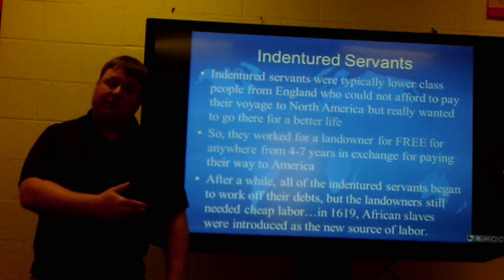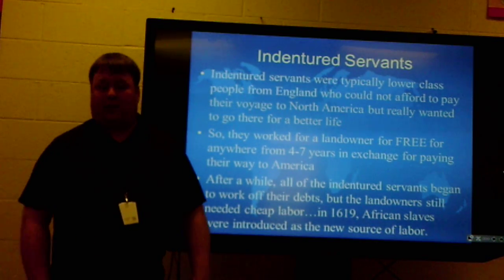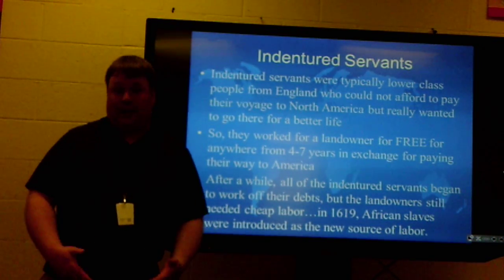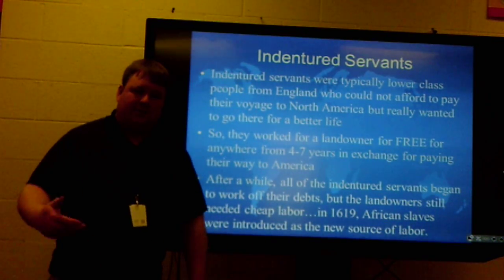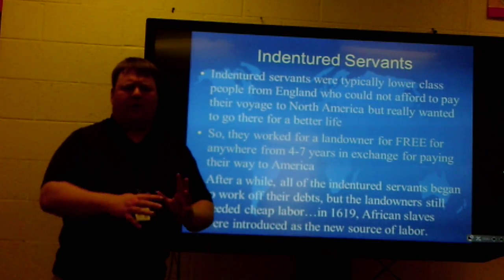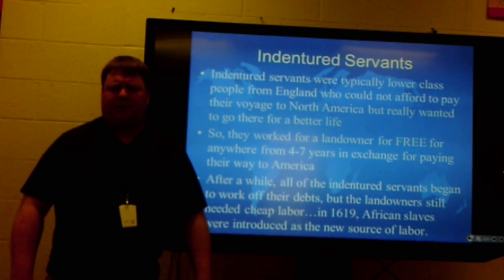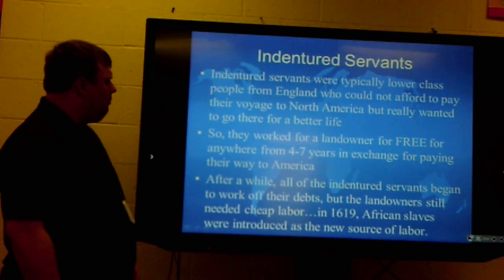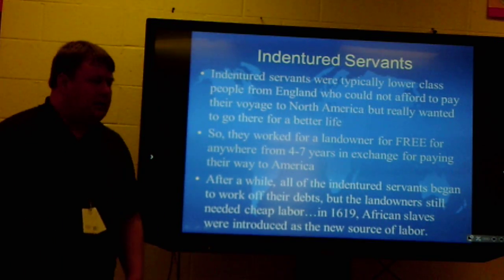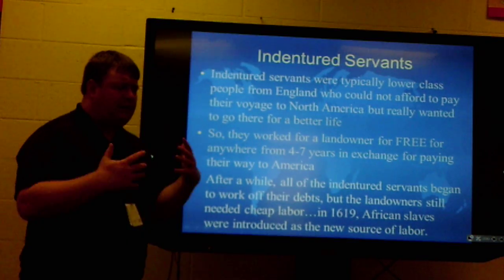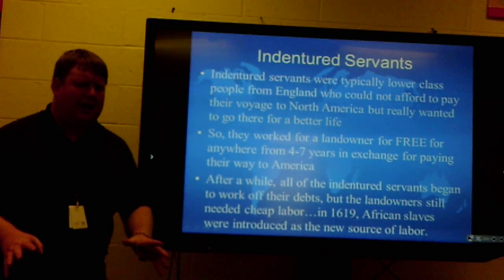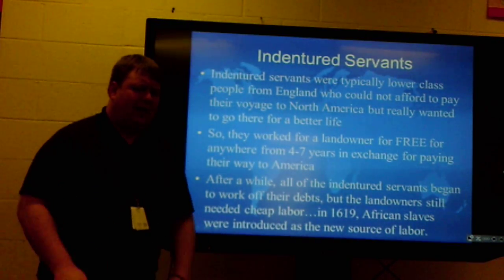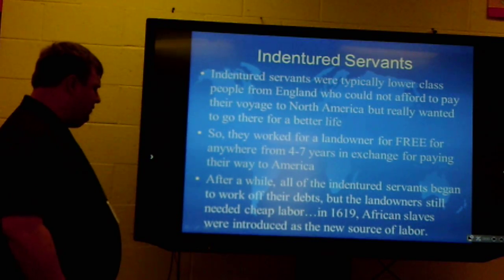Well, that makes for some very cheap labor while you have one of those people, but when it's over, it's over. You have to find some other source of labor. So after a period of time, all the indentured servants had worked off their debt, and they were gone. So that's when they discovered this chattel slave system of the African slaves.